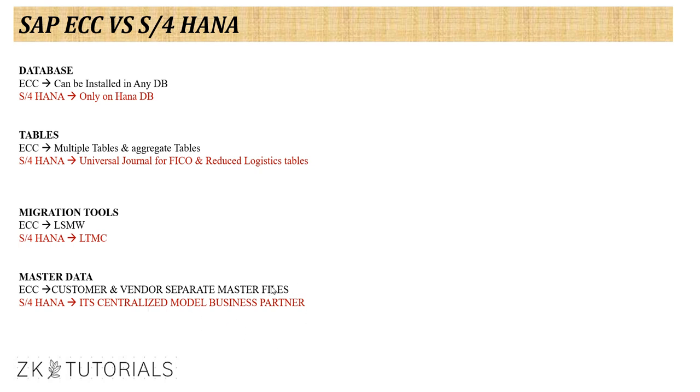One of the key features in S4HANA, especially for MM, is this particular thing called business partner. It's a centralized solution where you can create a customer or vendor or employee or individual person or a dealer, whatever partners are associated with the business, you can create that as a business partner here. This is one of the key features which is added. So no more customer and vendor separately we need to create. It is a one-page centralized solution where we can create all these things.